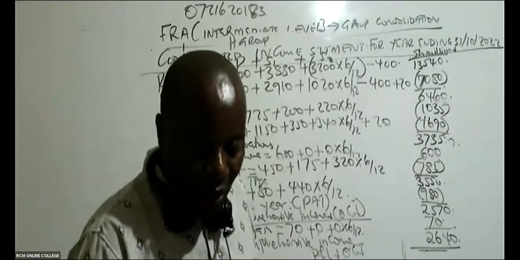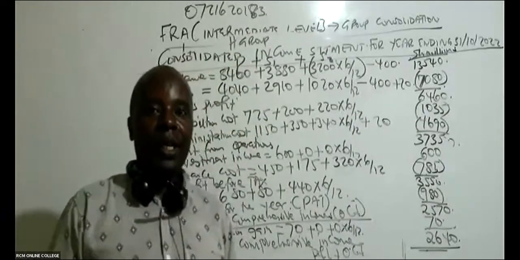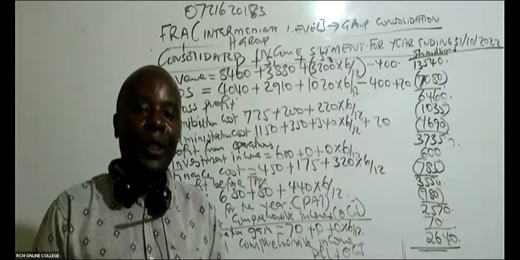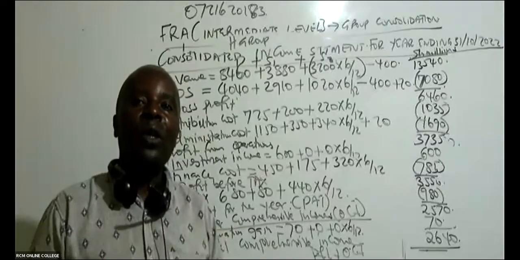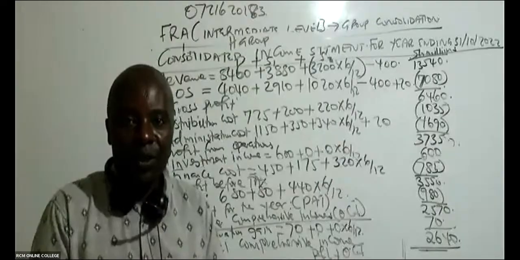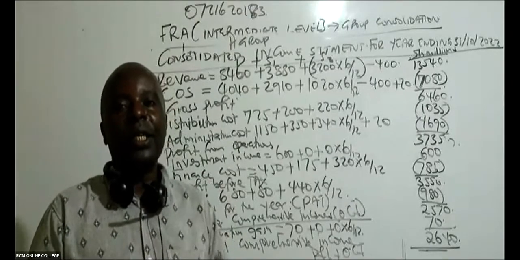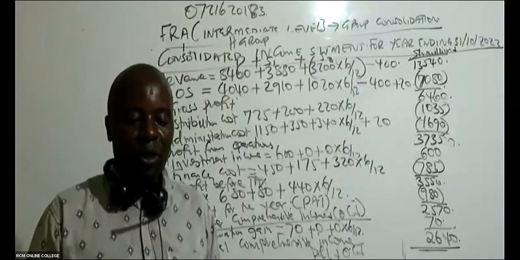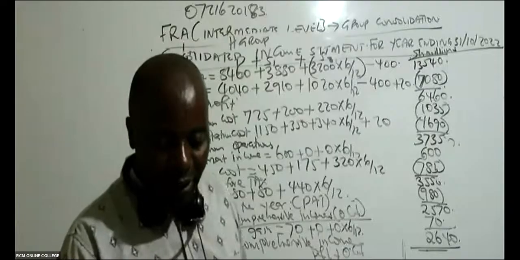So then I have a request to make. I would want you to take like 20 minutes, exactly 20 minutes, and do for us the consolidated statement of financial position. We see how far you'll be able to get with it, and then we give you something very good.